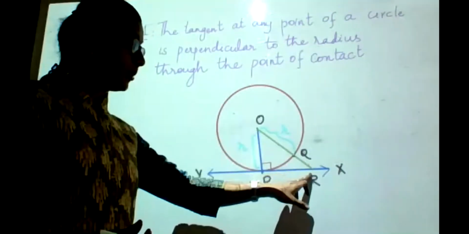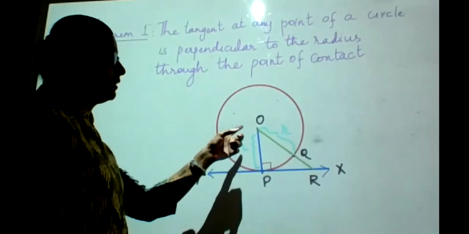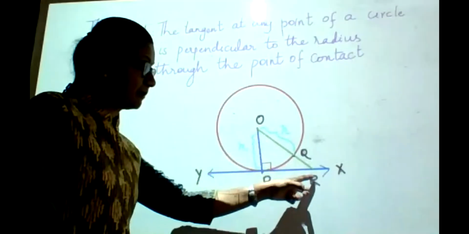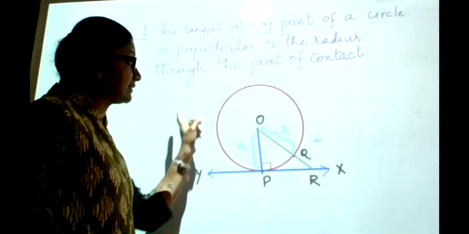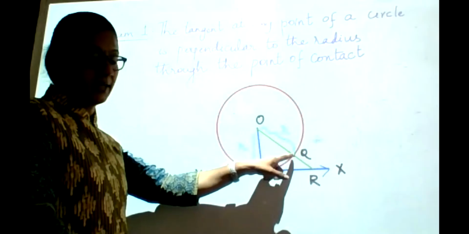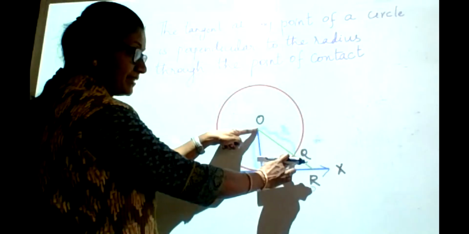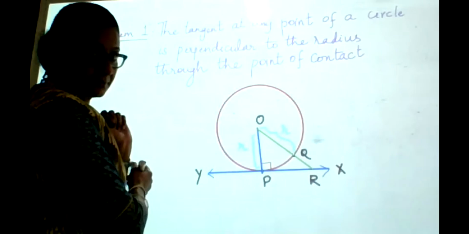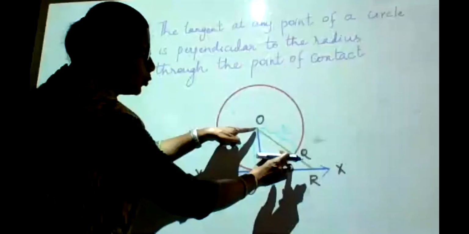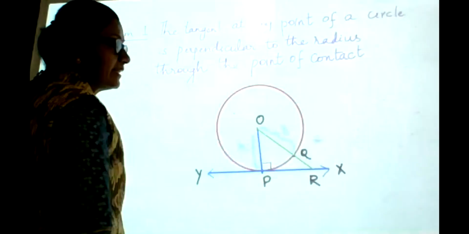When you join your O and R, see something else is going to happen. This segment OR will intersect the circle at another point Q. And what is this OQ with respect to the circle? OQ is the radius of the circle. You have seen, I have marked it there.